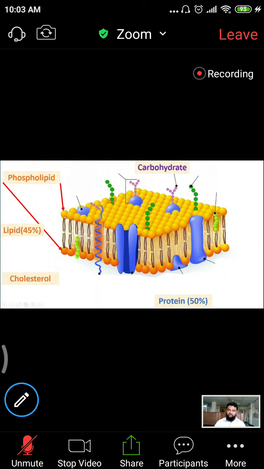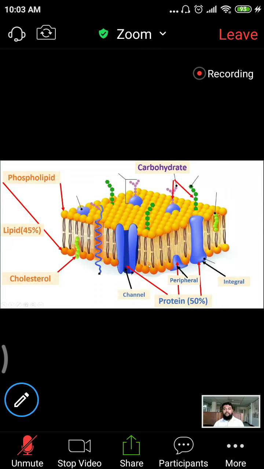So these are the phospholipids. These are the head portion of the phospholipid, and these are the tail portion. Actually, this phospholipid forms the lipid bilayer. So this is the head and this is the tail, and these are the cholesterol, incorporated into the cell membrane. Again, protein also remains in the cell membrane, especially in the form of integral protein and peripheral protein. Also, there are some channel proteins. So mainly integral protein and peripheral protein.